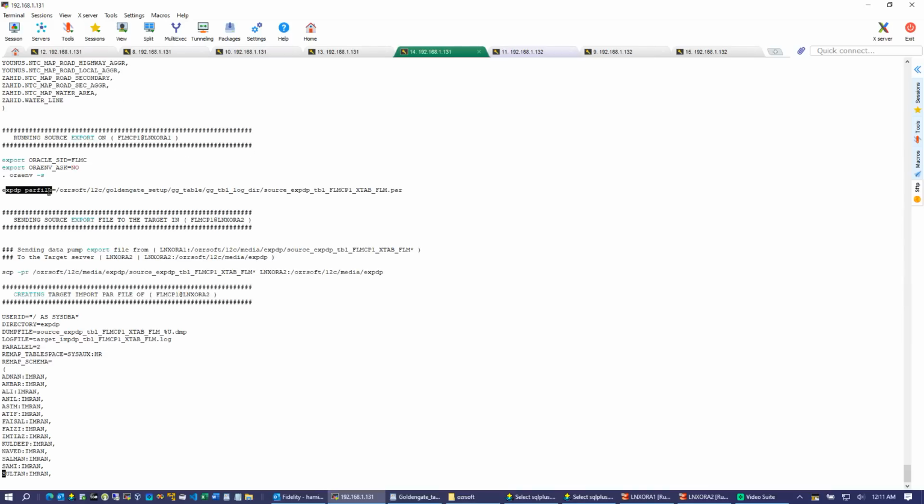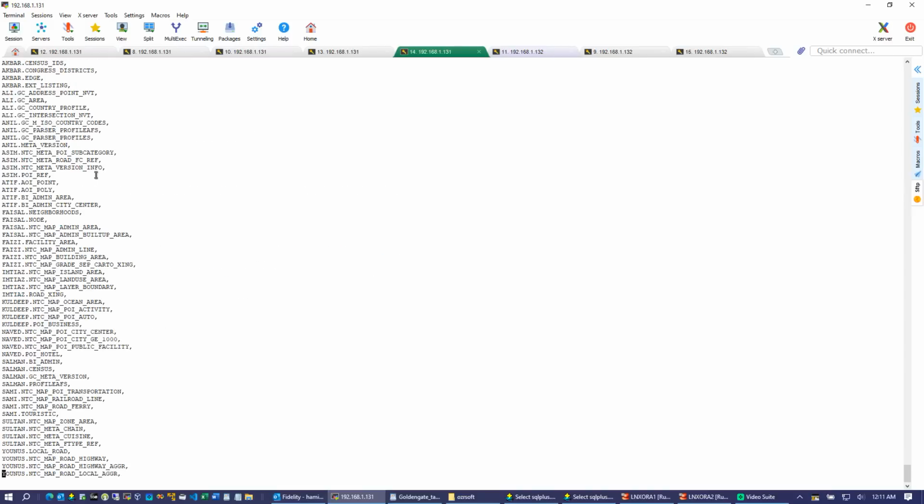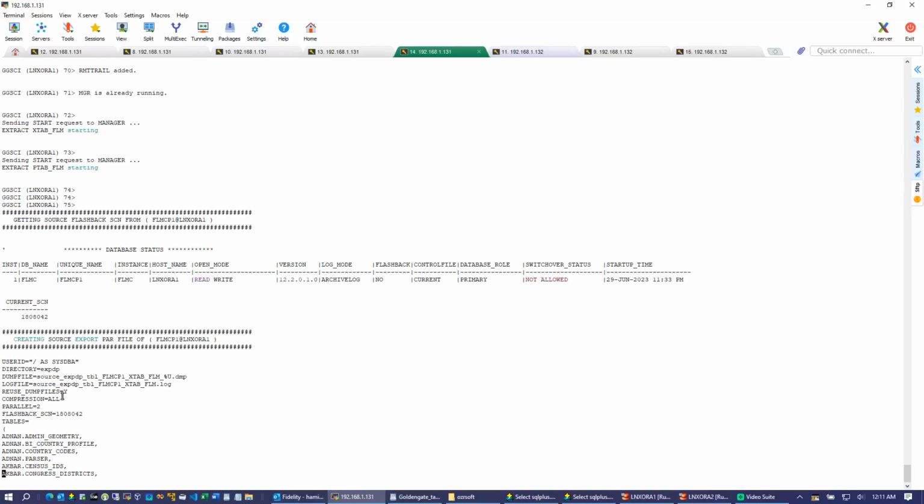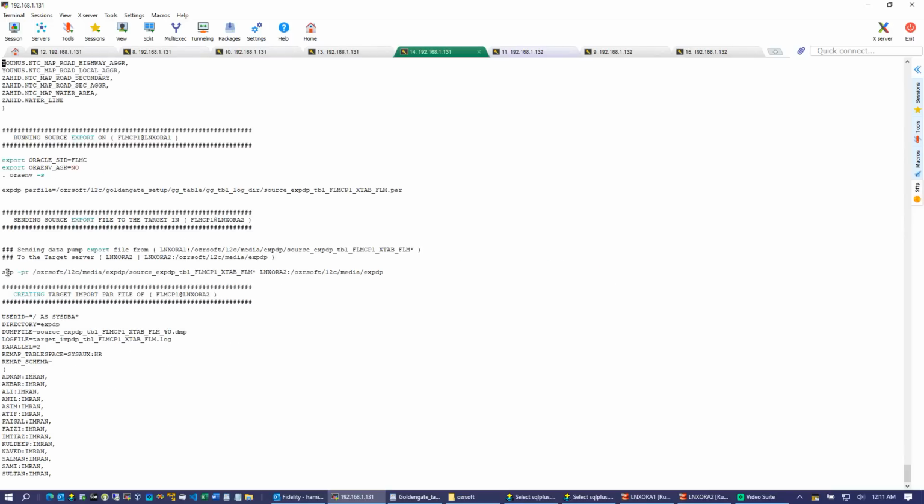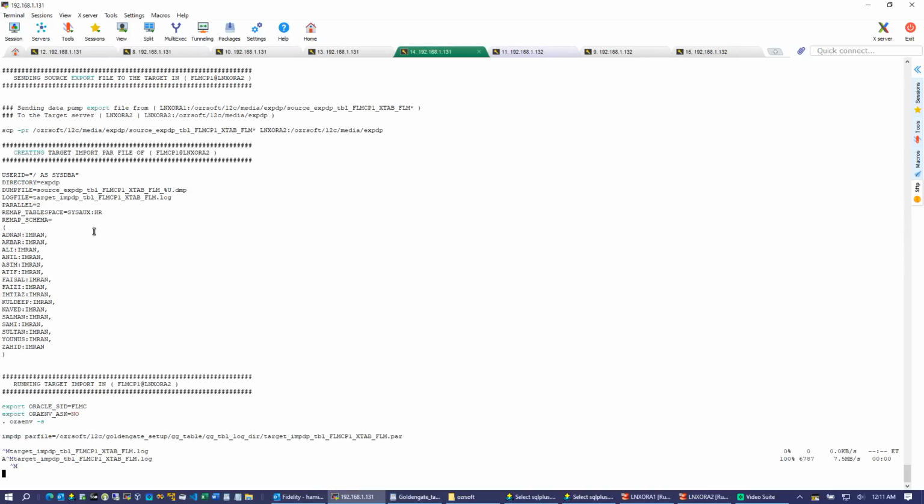Once the export is done, it is going to generate files according to whatever parallelism we use over here. We use two parallel, so it's going to generate two files here, and it's going to copy both files to the 19C server. Okay, and here this is the import parameter file.